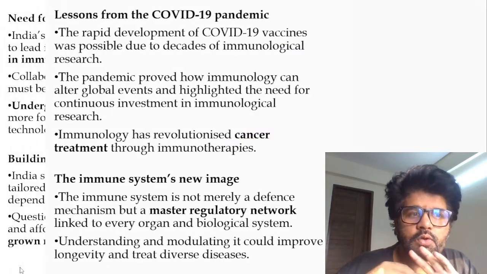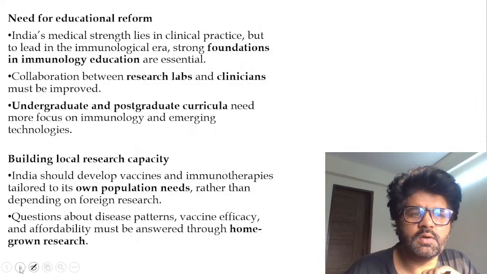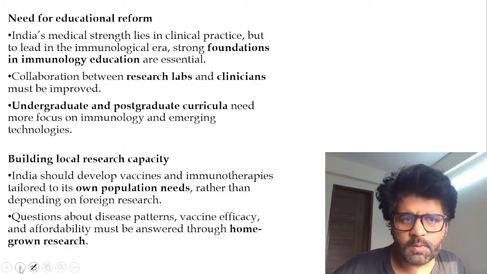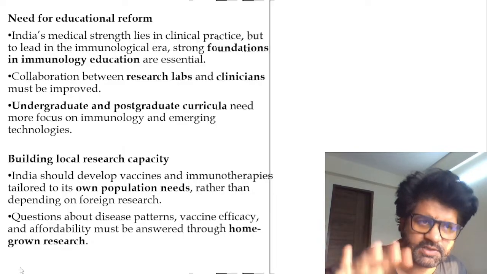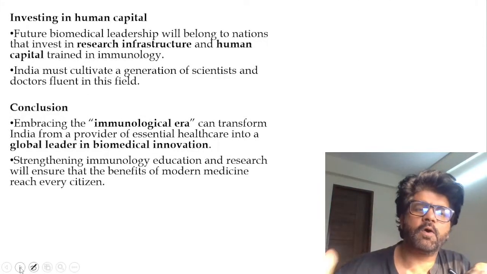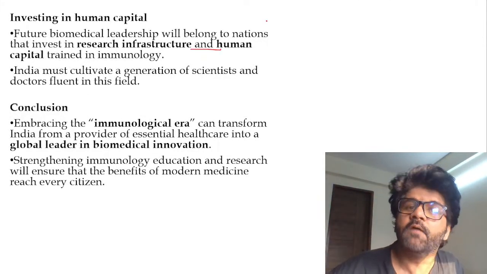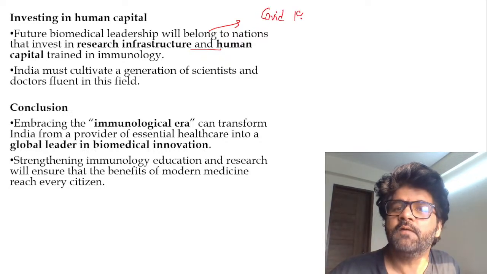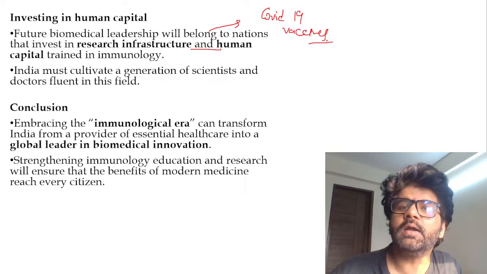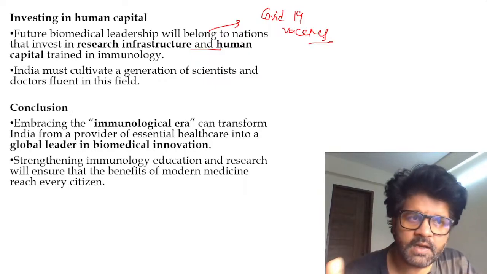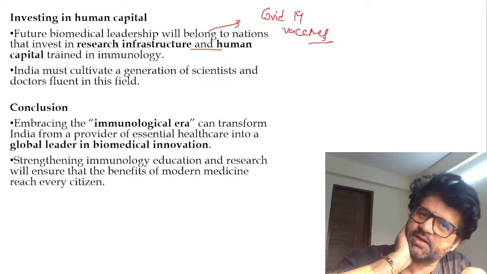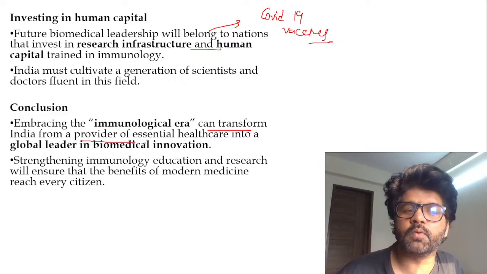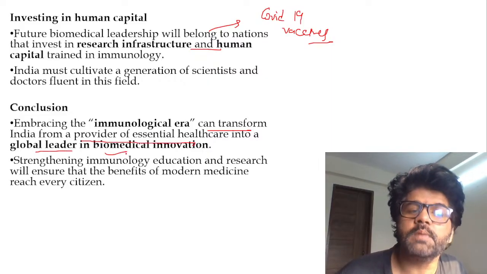India should take proactive steps in this regard because we will be benefited by it, based on the number of population we have and the number of people suffering from communicable and non-communicable disease. So that's what this article is talking about. We have to focus on research infrastructure. We have already proven ourselves in immunology when it comes to the COVID-19 vaccine. We just need to expand this whole forte, the knowledge which we have gained in different sectors, let's say cancer, let's say AIDS, HIV, or others. Embracing the immunological era can transform India from provider of essential healthcare to global leader in biomedical innovation.